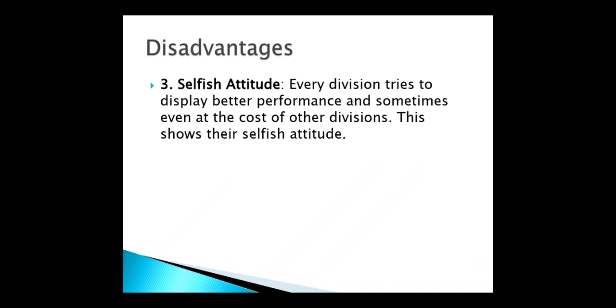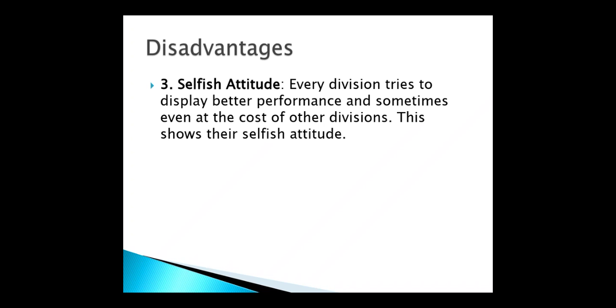So the last one, selfish attitude. Every division tries to display better performance, sometimes even at the cost of other divisions. This shows their selfish attitude. Yes, because everyone wants to do their best. They have a selfish attitude regarding their product. The employees working within the first product are selfish about their product, so they are going to give their best for the first product line.